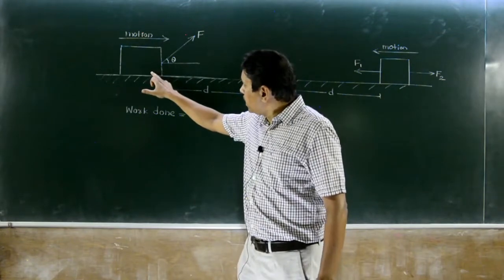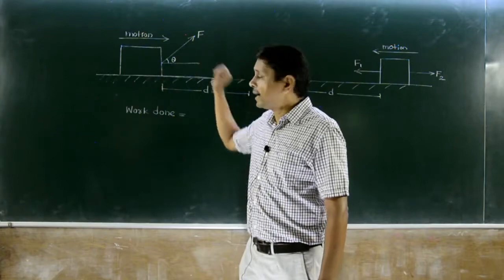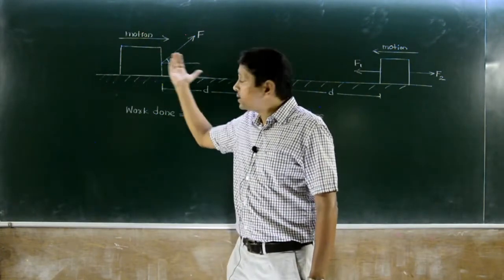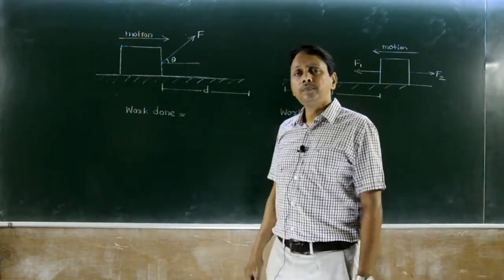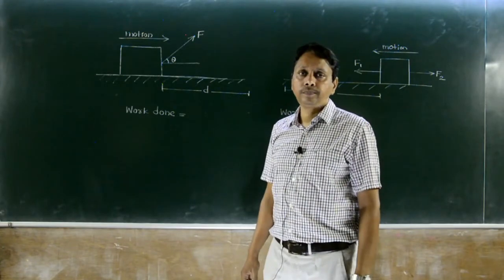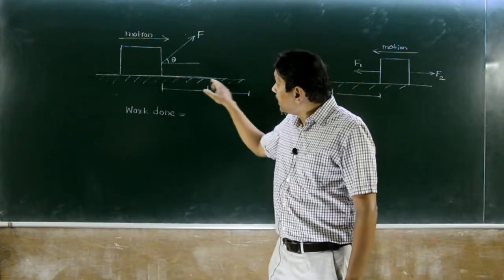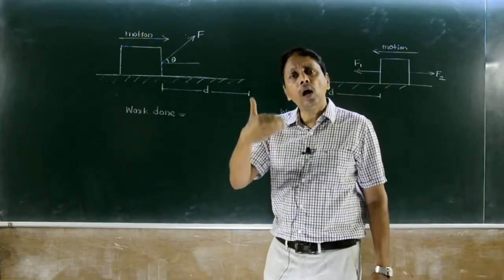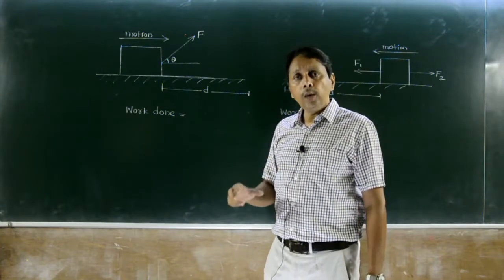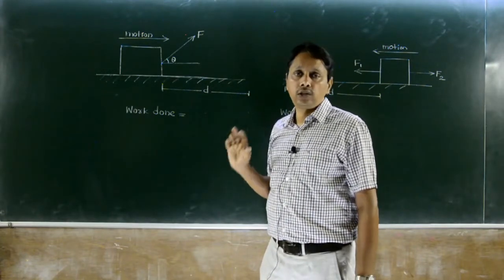On this body, a force F is acting. Under the action of force, the body is displaced for displacement D. But tell me, on which plane is this body moving? This body is moving on a horizontal plane, so displacement is also horizontal. Is it right? Therefore, in this case, work done as F into D is not correct.